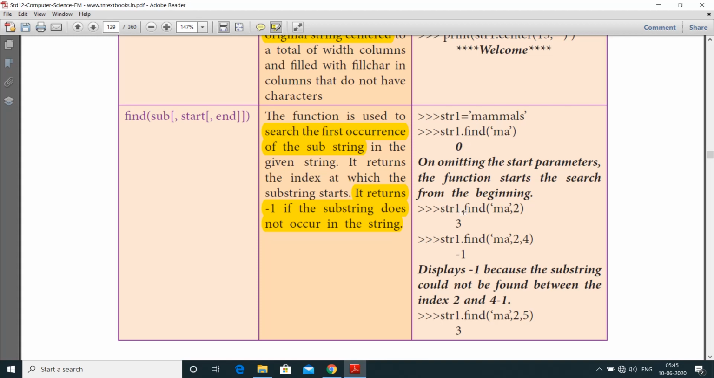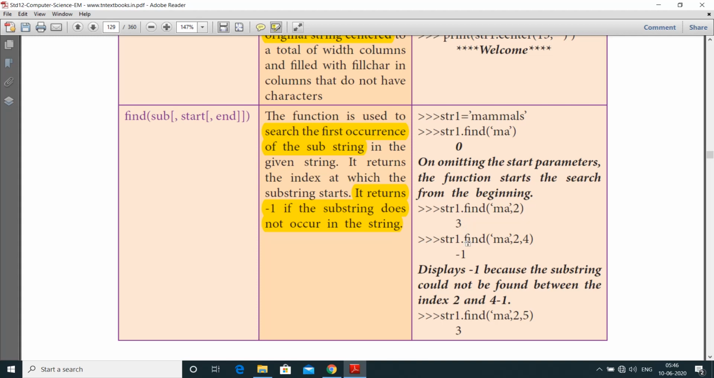And next one is str1 dot find of MA comma 2. So here, the output values: 0, 1, 2, 3. The first occurrence should be omitted because of the start parameter. After omitting this, where does MA occur? Here the index value is 3. So it's printed as 3. Only the index value should be printed as output.